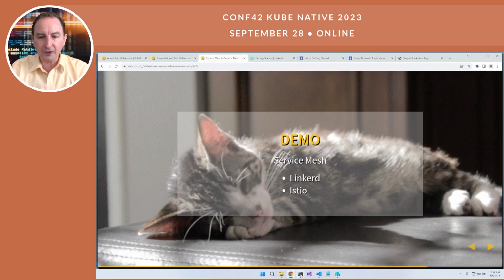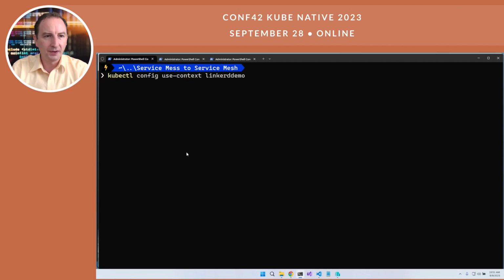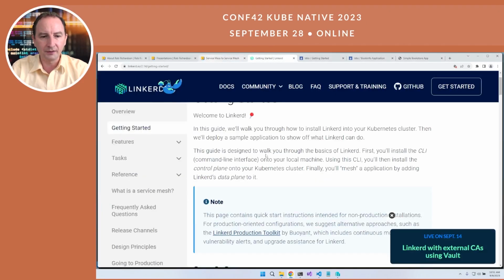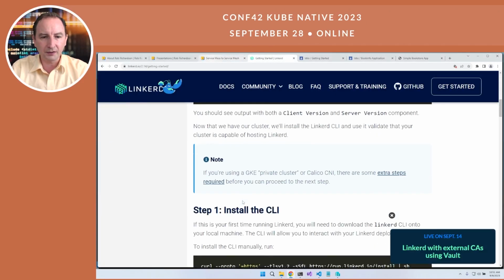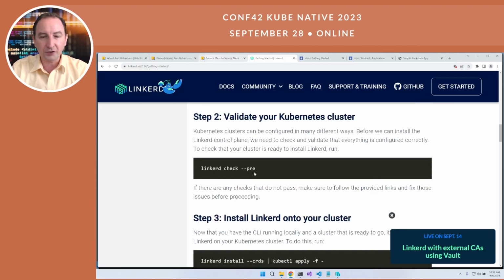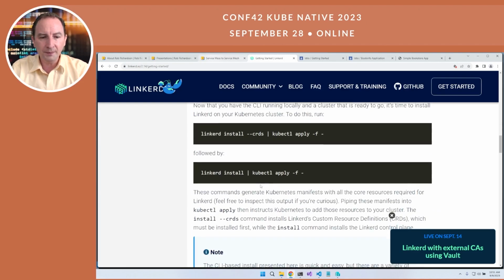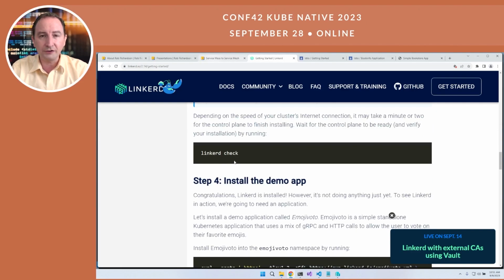First up, let's fire up Linkerd. Oh, let's not fire up that one. Let's fire up this one. Let's use Linkerd. What Linkerd focuses on is a really elegant and smooth install experience. So let's head off to the Linkerd docs and take a look at getting started. I start off by downloading the Linkerd CLI, and then I can do a linkerd check --pre, which says I know that Linkerd isn't installed yet, but let's just validate that it's there. Then I'll install the CRDs, then I'll install Linkerd, and then I can run linkerd check. I've already done these just to speed up this presentation.